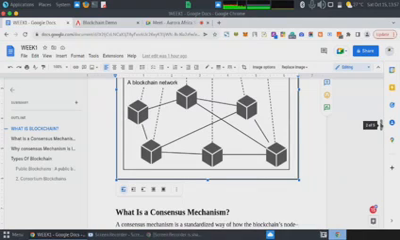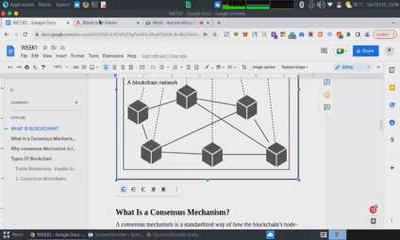So, the process of choosing how the blockchain will be updated is what we regard as the consensus mechanism. We now say that requesting to send a transaction to the blockchain is basically an action that causes a change in the state of the blockchain.